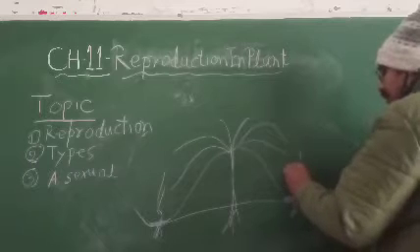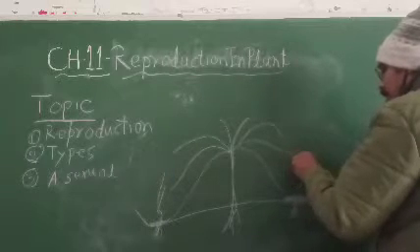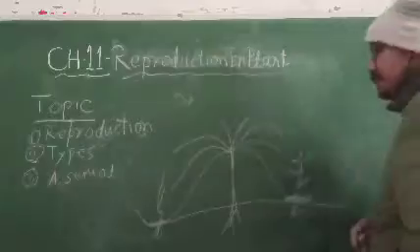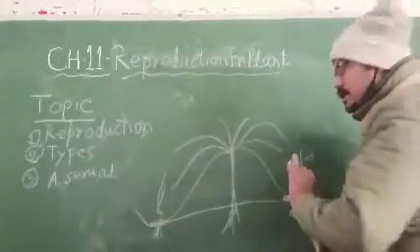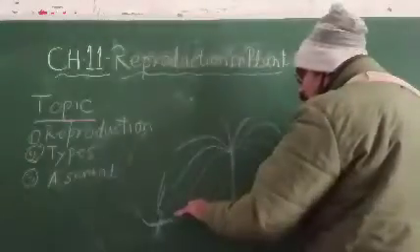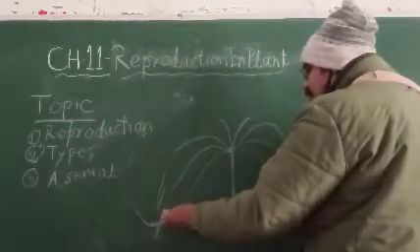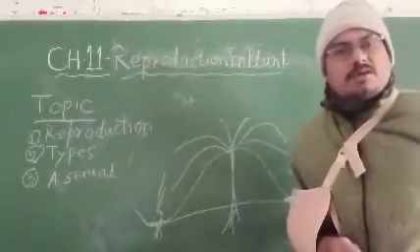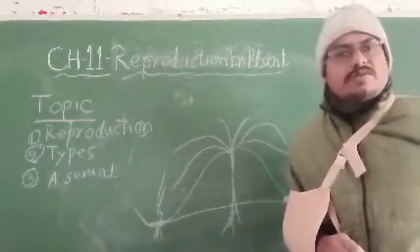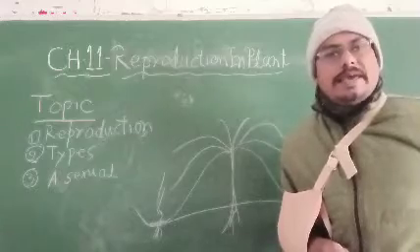So from there a new plant arises. So student, what you have seen is that such plants whose branches just touch the ground, from that ground surface a new baby plant starts growing. This artificial method of reproduction is called layering.